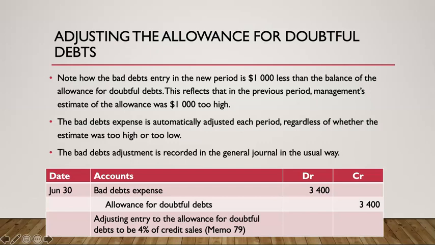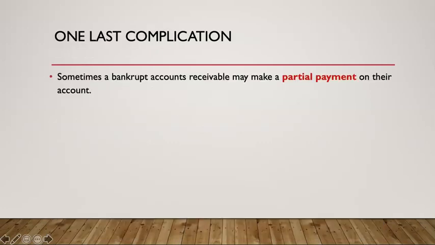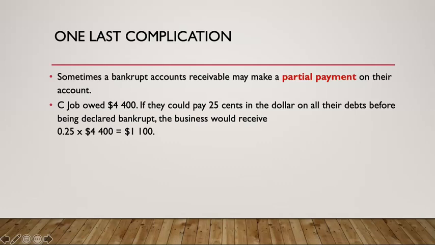So it is a complicated process, arguably the most complicated part of Year 12 accounting. So one last complication to make it even more complicated: sometimes, and often, a bankrupt accounts receivable customer will be able to pay back a little bit of it. It's very uncommon that a customer goes totally bankrupt and can't pay any of it. So instead of C job owing $4,400 and not being able to pay any of it, like we've done in our example, they might be able to pay 25 cents in the dollar. They can pay back 25% of what they owe.